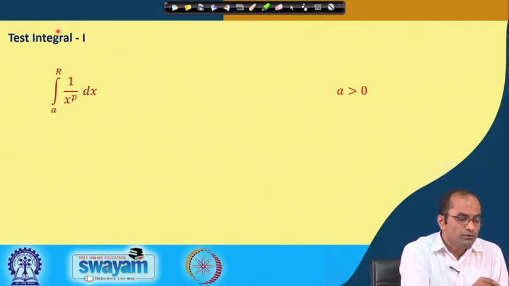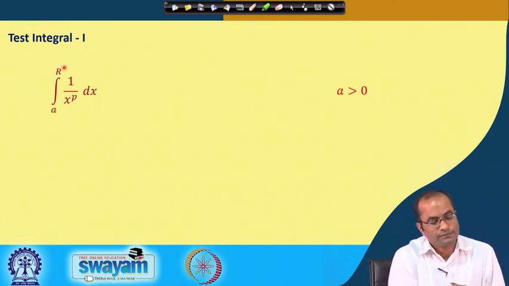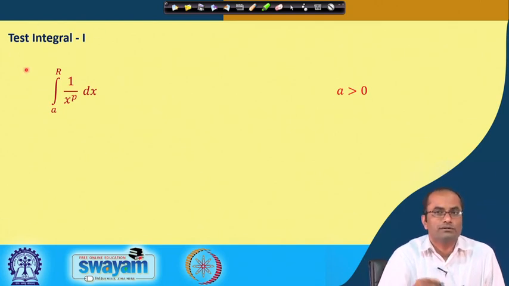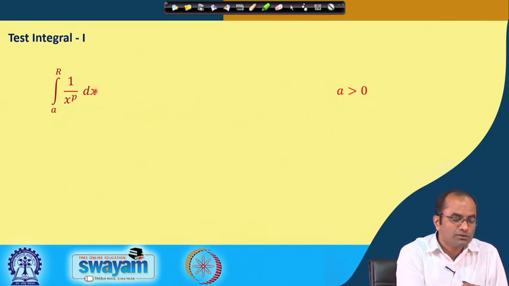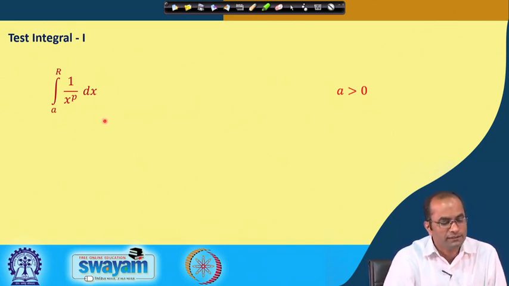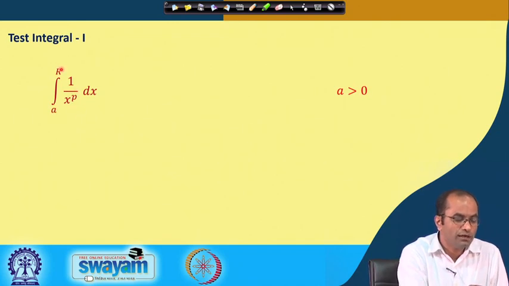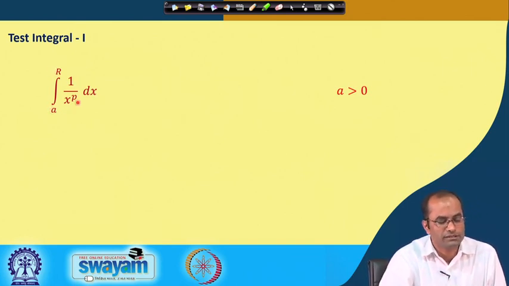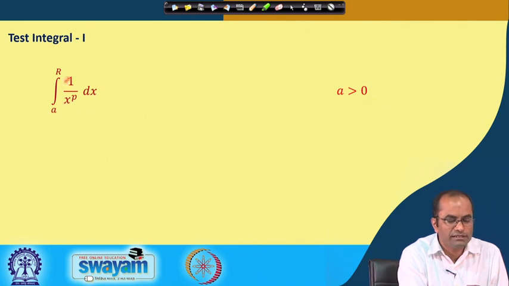So, here we will also use, in further lectures, these test integrals, because in the next lectures we will learn how to test whether an integral converges or diverges without evaluating it. So, there we will be using this test integral, this is called test integral 1. So, we have a to r, later on we will take the limit r to infinity. So, we have this integral a to r of 1 over x power p dx, which we can easily evaluate.